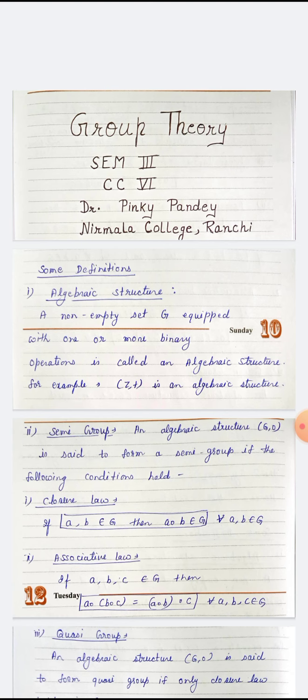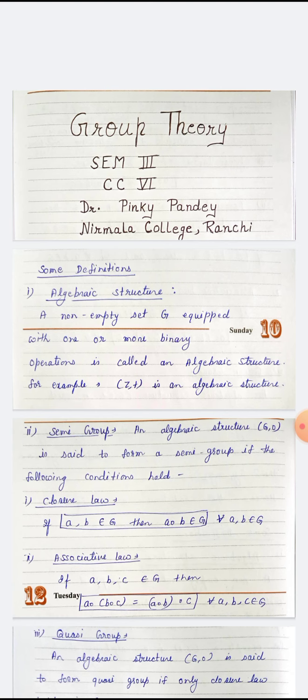In the last lecture I have discussed properties of group. Now come to some basic definitions of group. First one is algebraic structure. A non-empty set G equipped with one or more binary operations is called an algebraic structure. For example, Z plus is an algebraic structure.